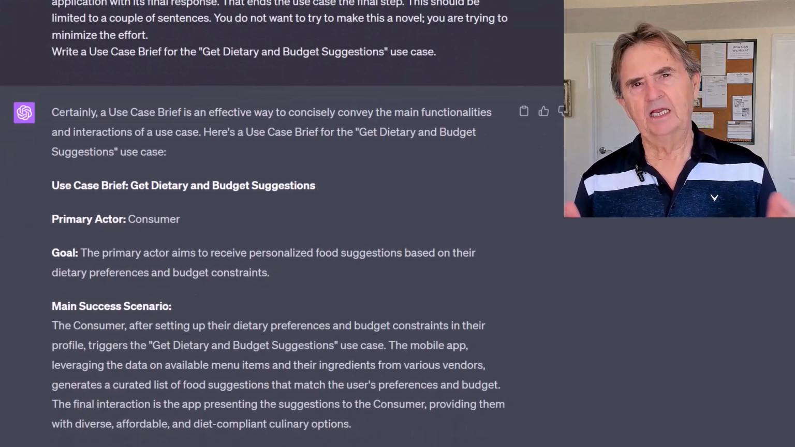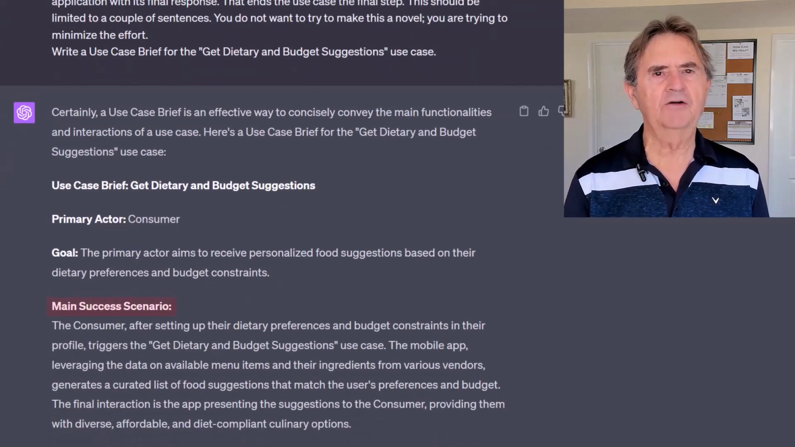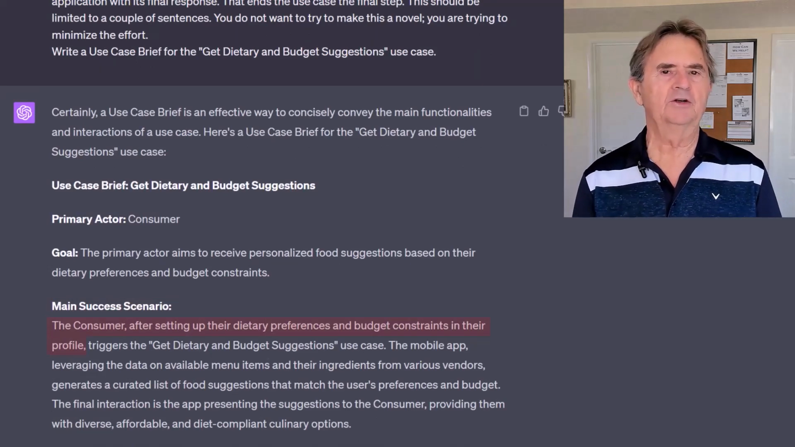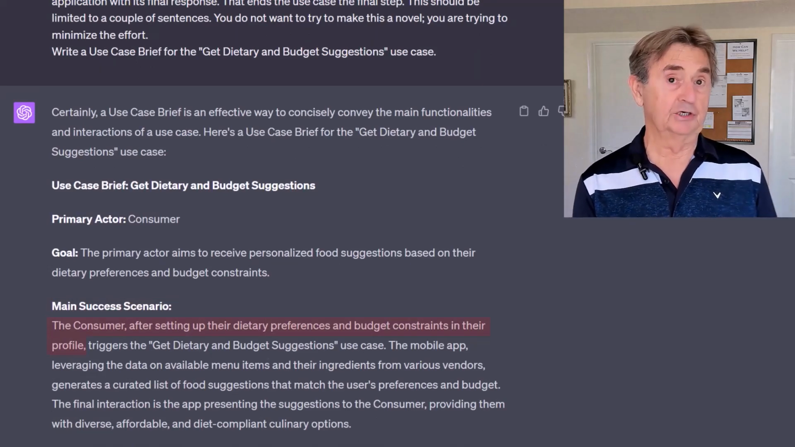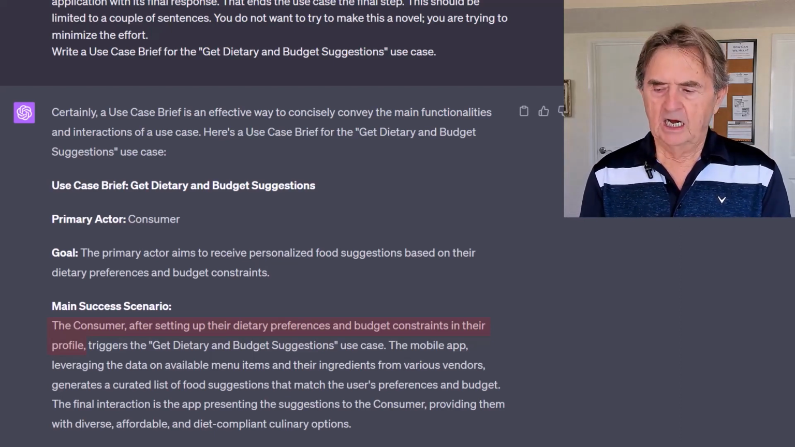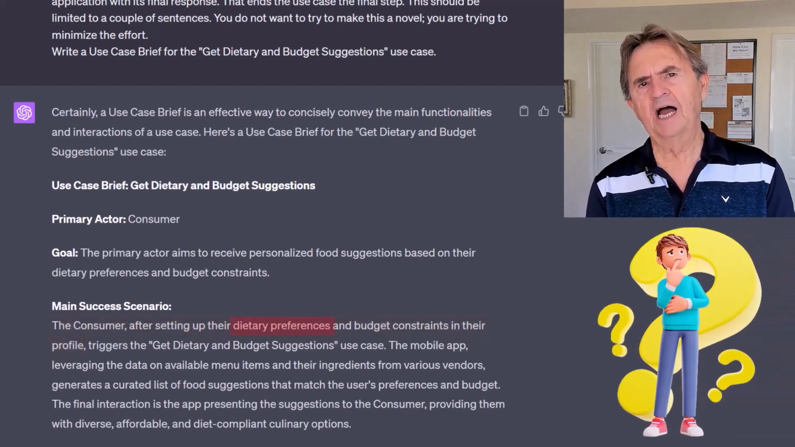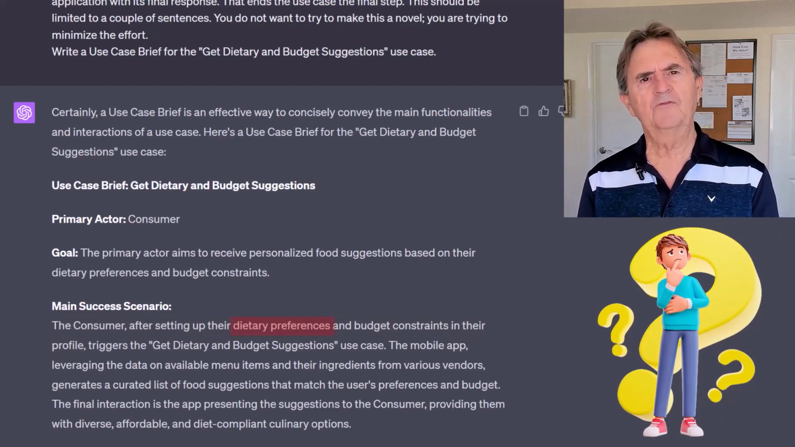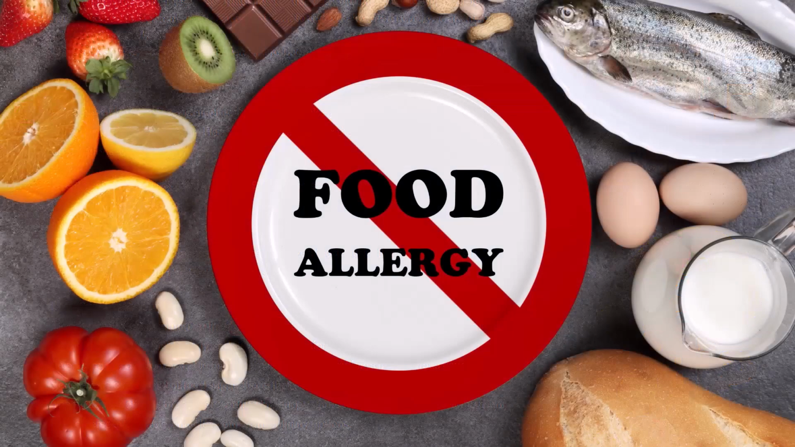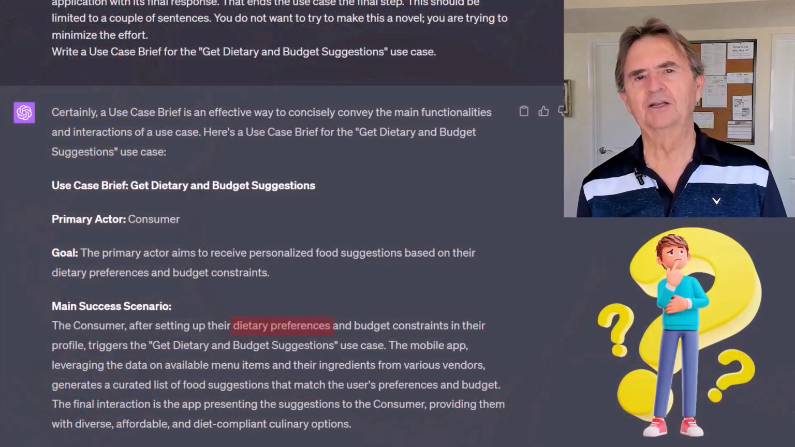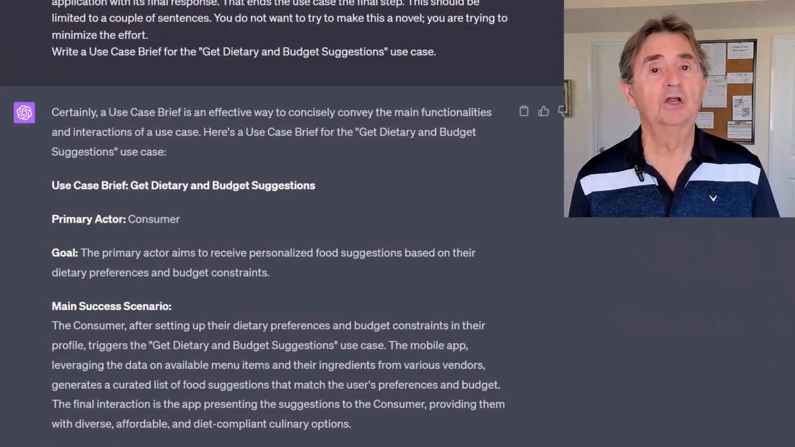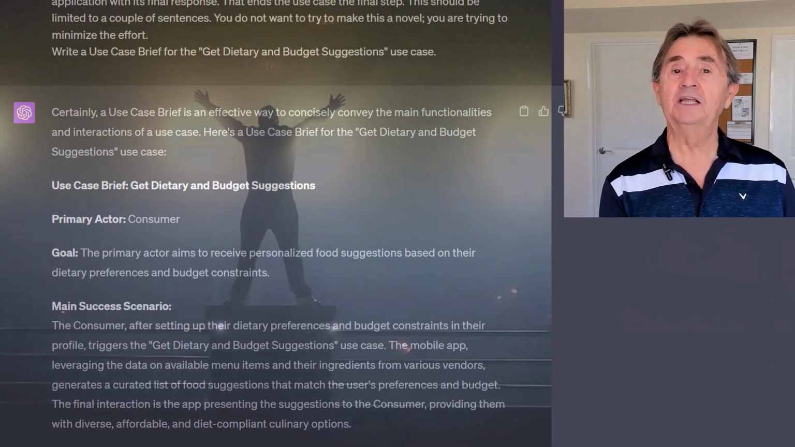Next, it suggests a main success scenario in which the consumer establishes a profile with their dietary preferences and budgetary constraints. I'm a little leery of the term dietary preferences here. I don't really see any reference to allergies, which for me is a major feature of this app. But that's just the business analyst in me. I can certainly fix that. It just confirms my conviction that my work is still necessary even in the age of AI.